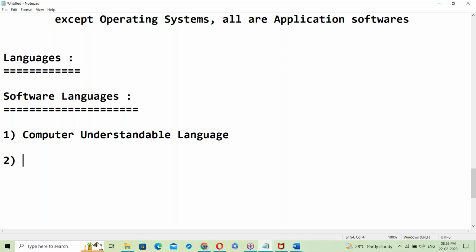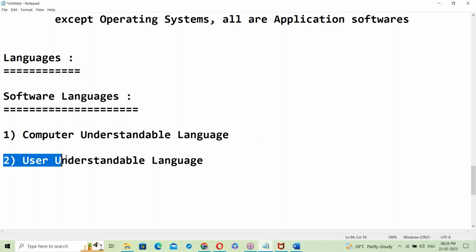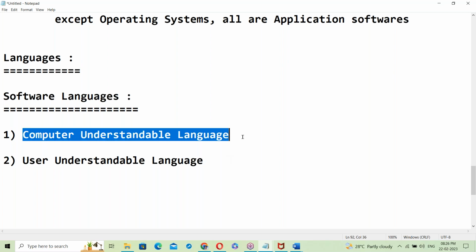Next, we understand some other language, so user understandable language. Computer understandable language, and next, user understandable language. Yes, what is computer understandable language?